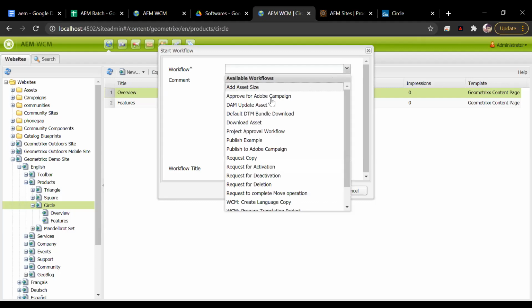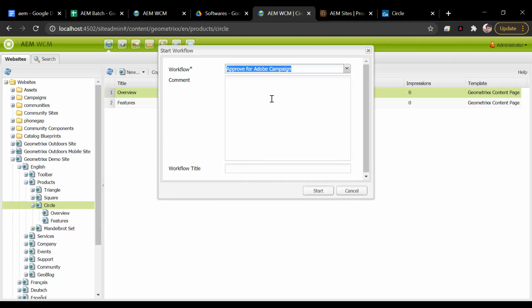Suppose if you want to create a page for the campaign and approve it, you can click on approve. You can give a title and click on start. The notification will automatically go to the person who is responsible for approval, and then they can approve.